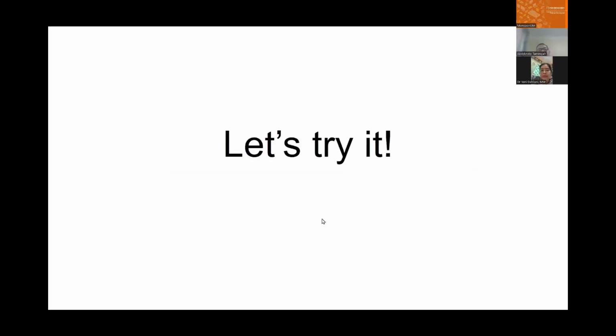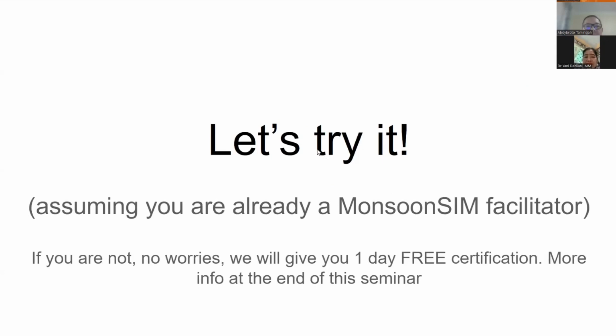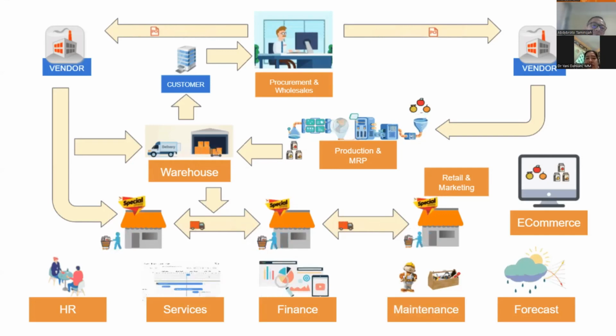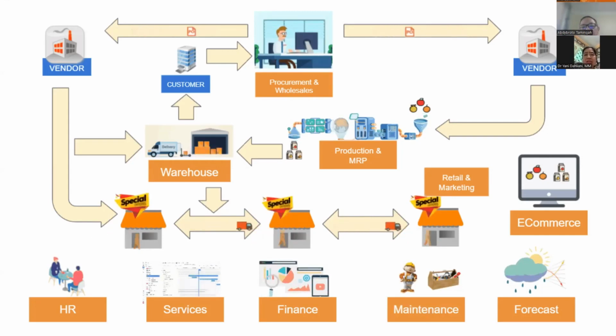So let's try it. Again, this is assuming that you are already a Monsoon Sim facilitator. This is the entire Monsoon Sim model. We can simulate and play a game out of this, which looks very complex. Yes, it is quite complex. It has over 500 business concepts built into the game. We have HR, service, accounting, finance, maintenance, forecast, warehouse, procurement, production, MRP, retail marketing, e-commerce, etc.